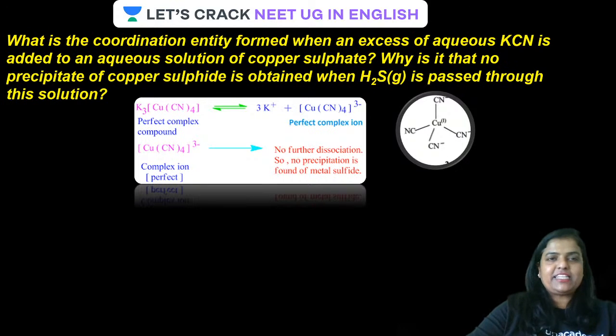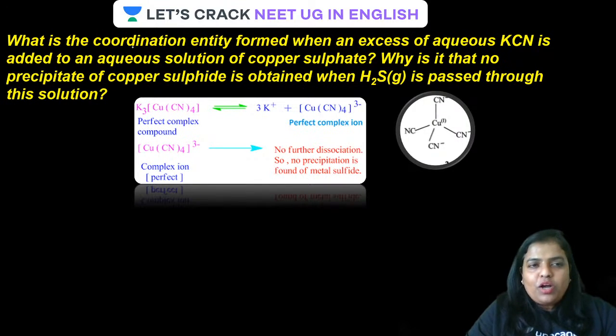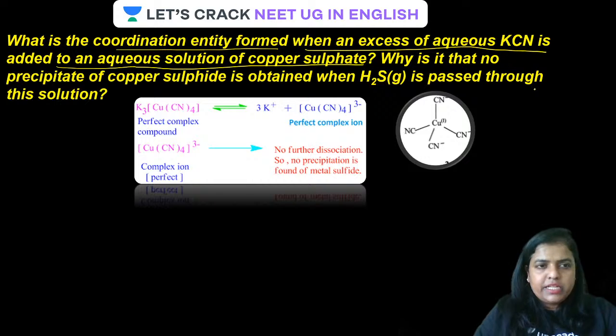Come on, guys. By that time, I'm also trying to solve this for you on the screen. What is the coordination entity formed when an excess of aqueous KCN is added to an aqueous solution of copper sulfate? Why is it that no precipitate of copper sulfide is obtained when H2S is passed through this solution? No problem. Let us see.